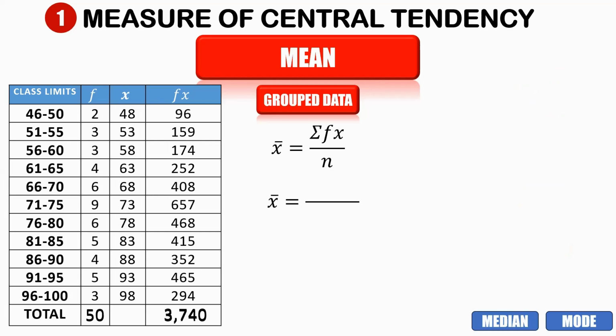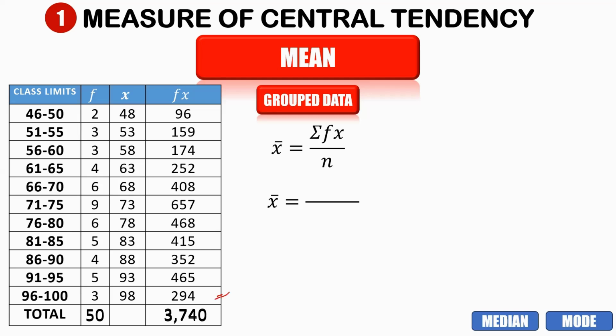Here, to get the f of x, we have to get the product of the frequency and the midpoint. In the first row, the frequency is 2 and the midpoint is 48, so 2 multiplied by 48 is equal to 96. On the second row, 3 multiplied by 53 is 159. On the third row, 3 multiplied by 58 is equal to 174. And so on, you do the same thing until you get to the bottom part.